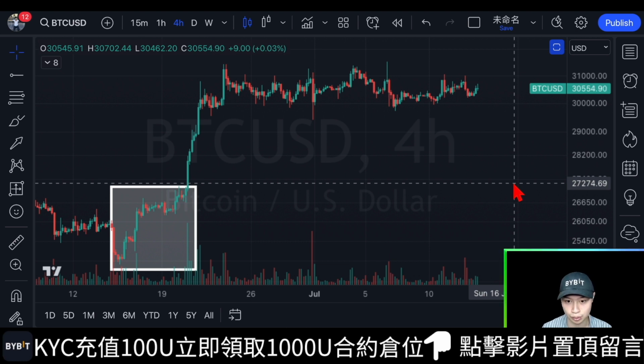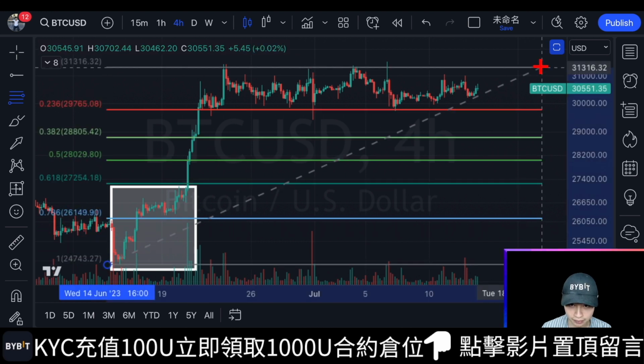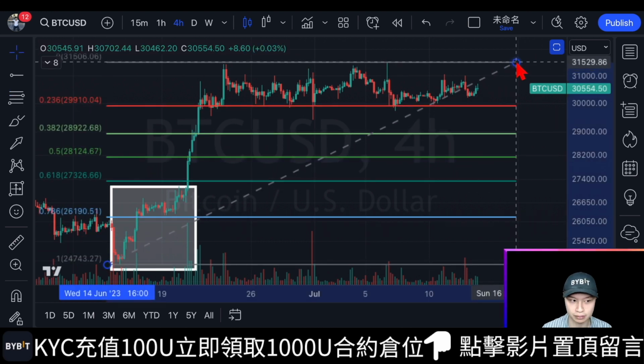In terms of the magnitude of the retracement, it is strong. Currently, the retracement has only reached the 23.6% level, which is typically seen in the early stages of a significant bullish move. The 23.6% retracement is considered quite strong, and this type of retracement appears even more robust compared to the regular retracements.